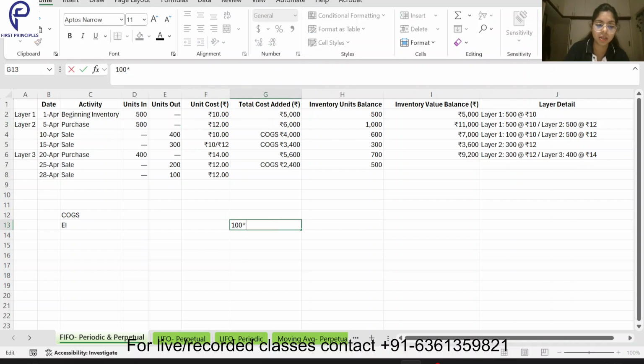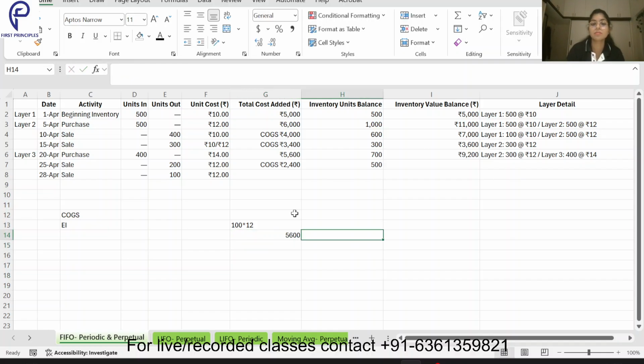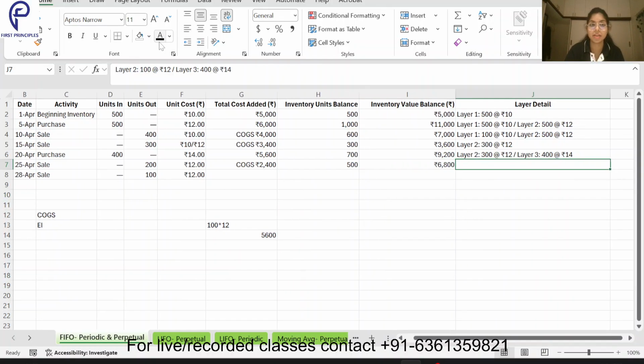So this becomes 100 into 12, and layer 3 entirely is remaining. What was the price of layer 3? 5600. So this becomes 1200 plus 5600, which will become 6800. So the layers remaining are layer 2 and layer 3.